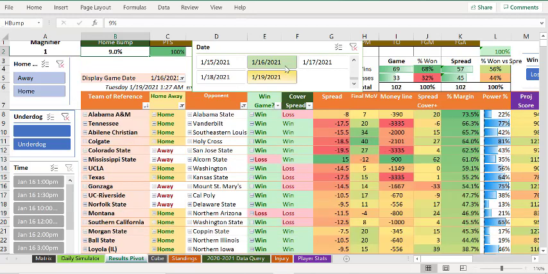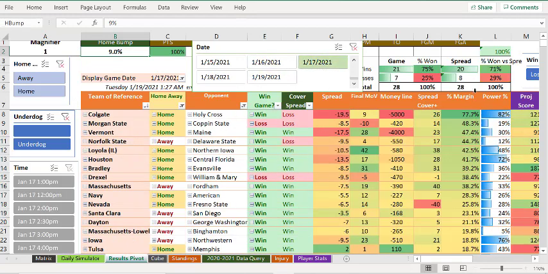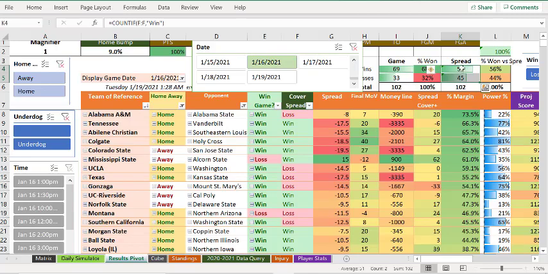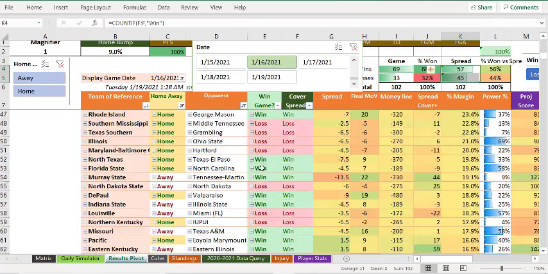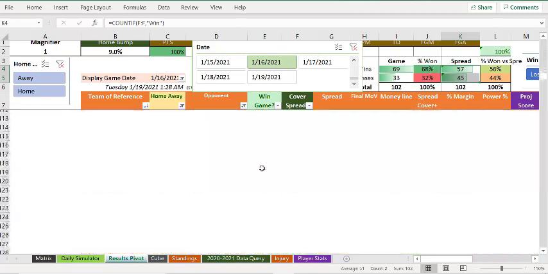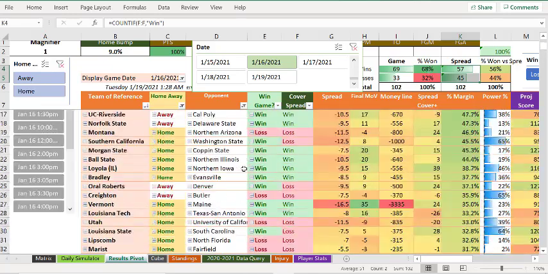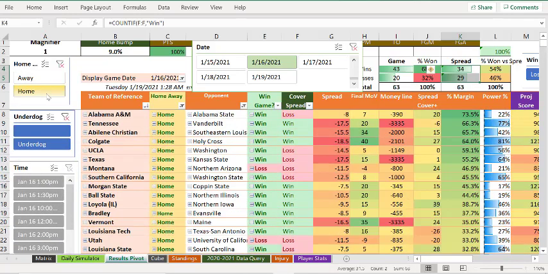Anyway, there was another big day here. Sorry, I was talking about this day was 21-7. This is an amazing day with 20-8 on the spread. It's incredible. The 16th was 69-33. More just ridiculous amounts of winning. How did our home teams do on this day? They went 43-20.